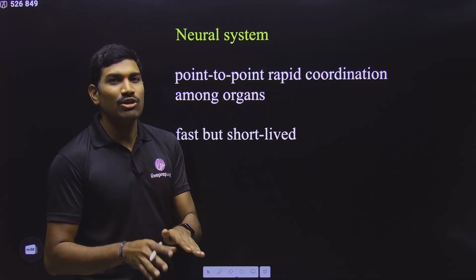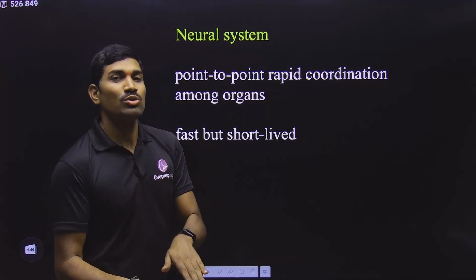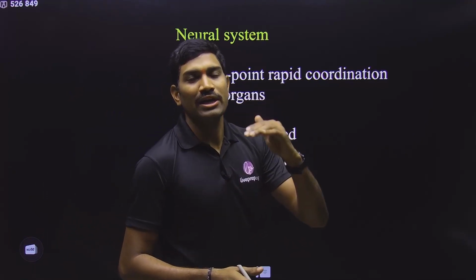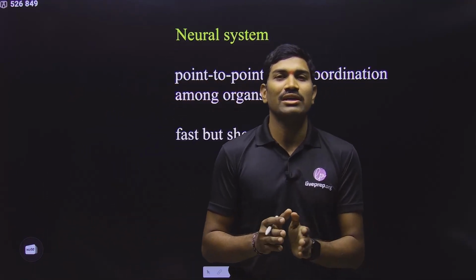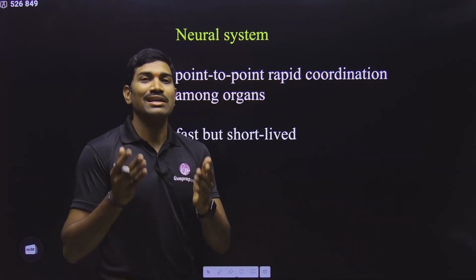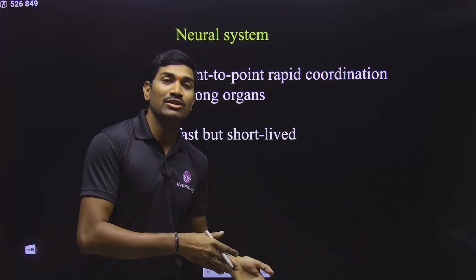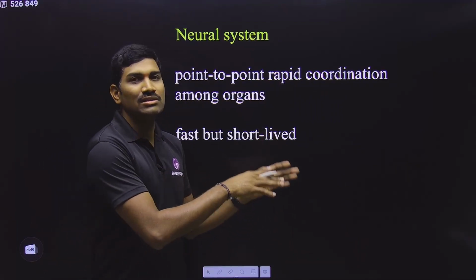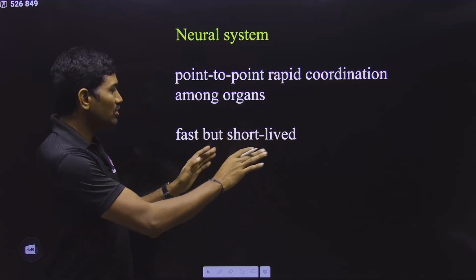But please remember, anyhow, the endocrine system is also under the control of the neural system. How? Because at the top of the endocrine system, we are talking about the hypothalamus. But technically, the hypothalamus is part of the brain. So in this way, the brain is even controlling the endocrine system. So that's why it is the master regulator.